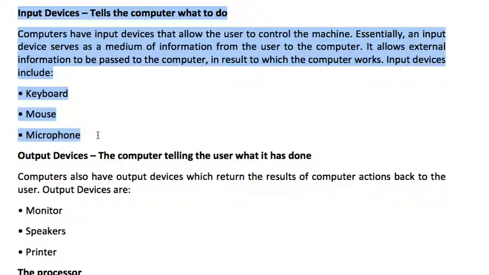These are normally input devices. Even if you download data from the internet, you need a keyboard or mouse. And the microphone is what you use to record data and pass it on to the computer.